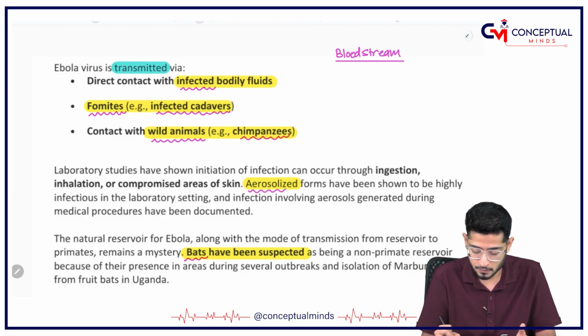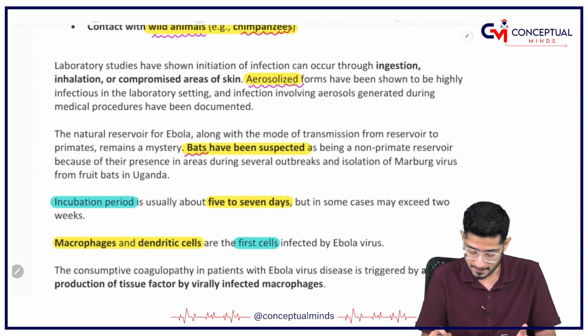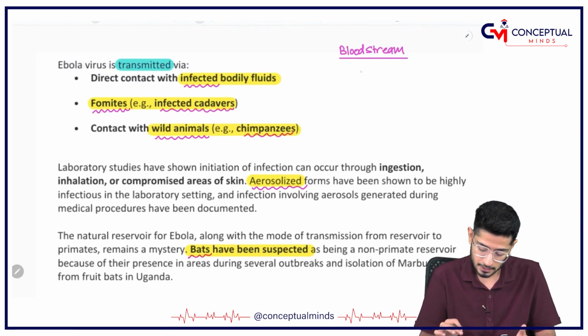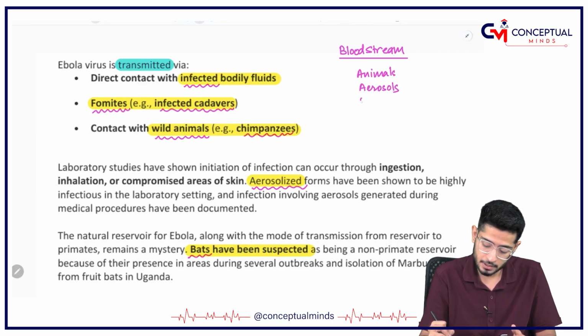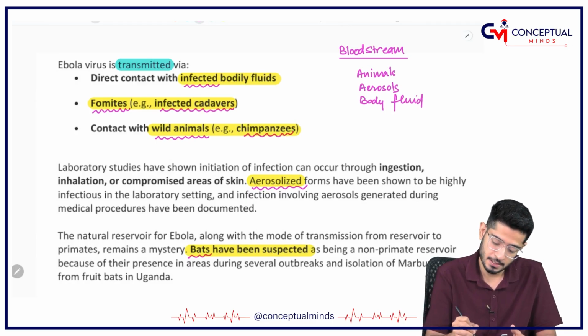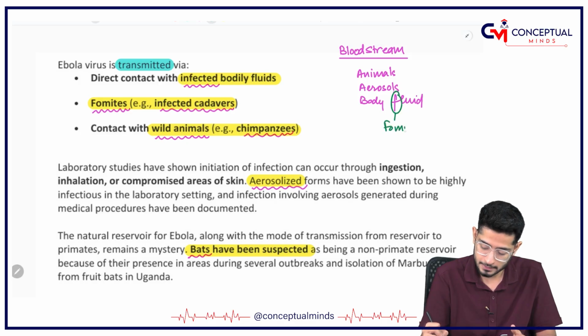Even the aerosols can transmit the infection. So the animals can do that, the aerosols can do that, the body fluid can do that. So A, B I have written, and from the F word you can remember the fomites. So A, B and then fomites.